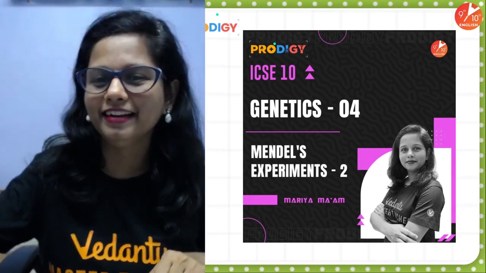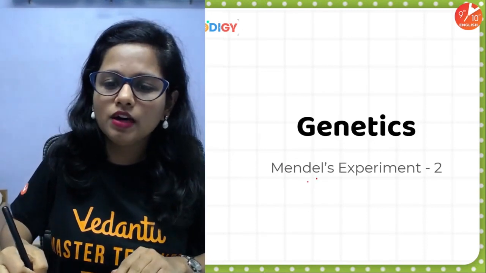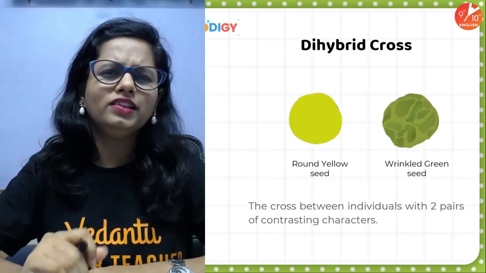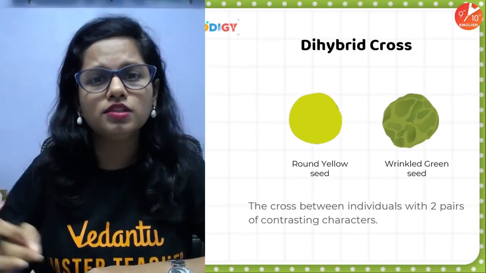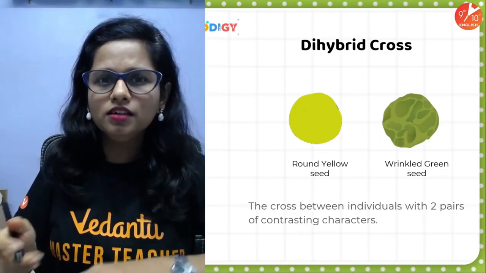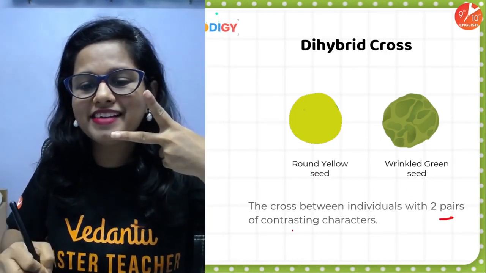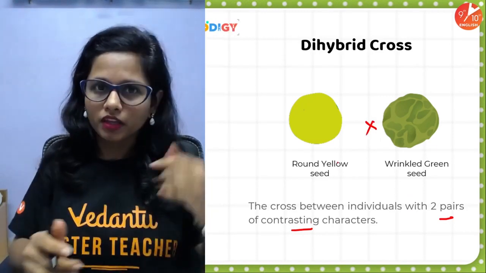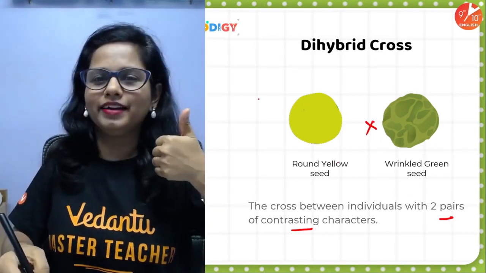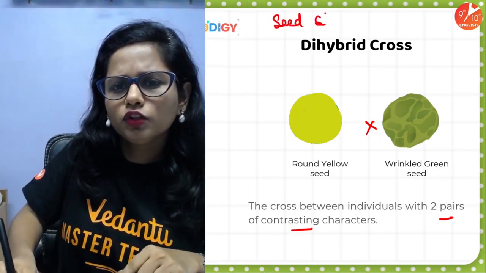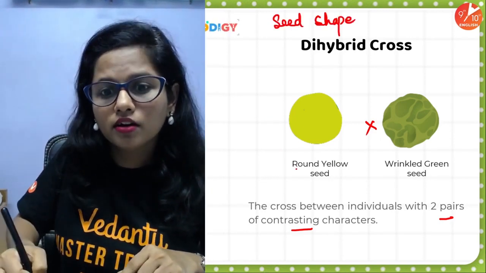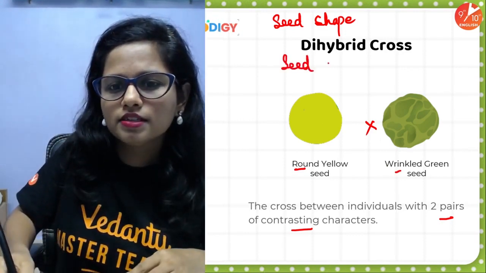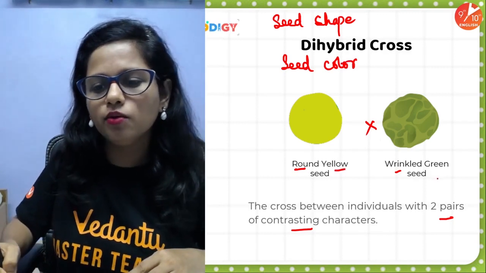Chalo, let's get started. So firstly we'll cover Mendel's experiment, that is the dihybrid cross. Now, why was this particular experiment called a dihybrid cross? Because Mendel considered two pairs of contrasting characters while conducting a cross. For example, he considered the first character as the seed shape, which could be round or wrinkled, and the second character, seed color, which could be yellow or green.